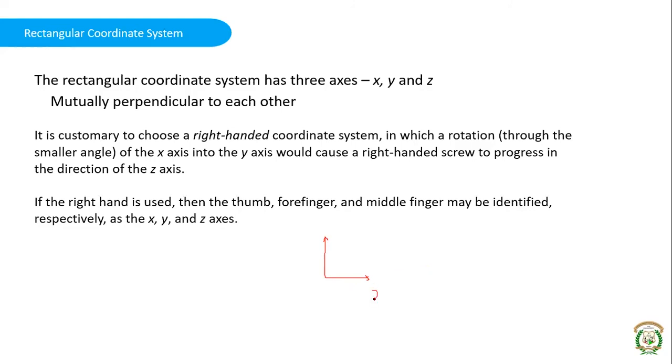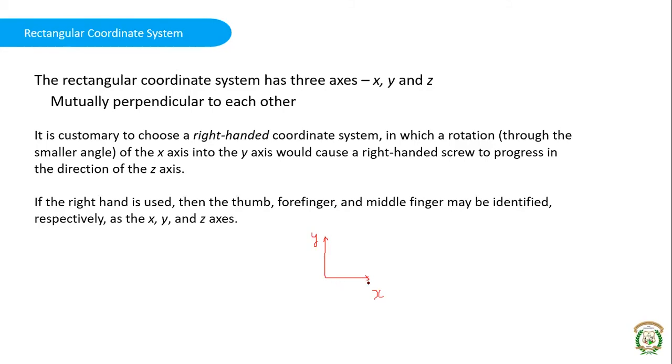If this is x, type in the chat, what is the direction of z? There can be two possibilities. If x is horizontal towards the right and y is vertical upwards, what is the direction of z? One is that it is going into the screen. The other is that it is coming out of the screen. What could z be? Perpendicular to both, yes. Z is perpendicular to both, and what is the direction, whether it is going into the screen or coming out of the screen?